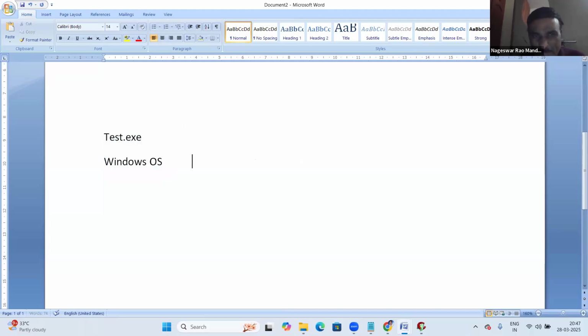Now the same exe file is moved to another Windows base, no issue. On the first Windows system, C software was installed, the C program developed, and the exe file created.